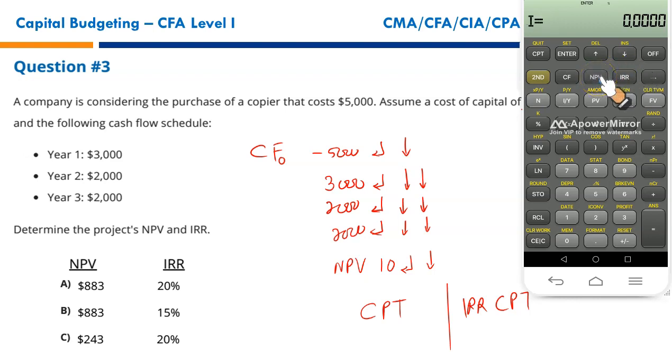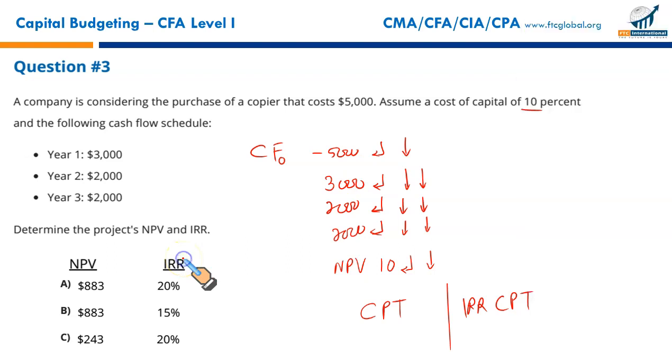Press the NPV button. Now you need to enter the interest rate, the discount rate that's used in NPV computations. 10. Enter. Down arrow key, and press the CPT sign. Here we go. You got your NPV, that is approximately $883, and that surely makes either A or B to be the correct option. Let us calculate the IRR. You simply need to press the IRR button, IRR CPT, that's 20.64. That makes A the correct option, and A it is.